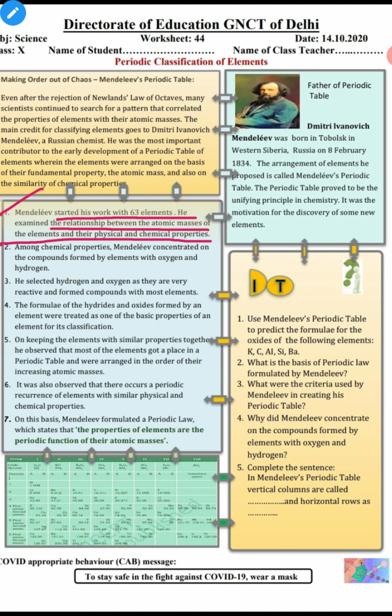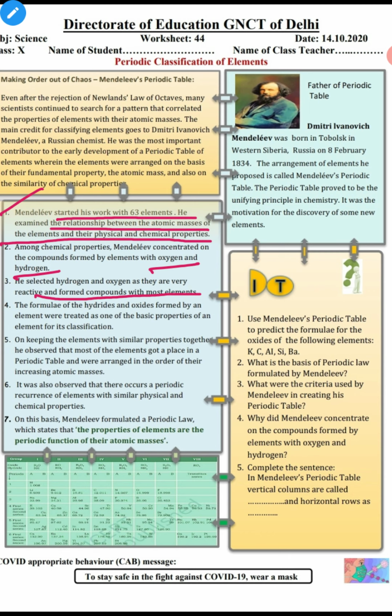Among the chemical properties, Mendeleev concentrated on the compounds formed by the elements with oxygen and hydrogen. He selected hydrogen and oxygen because both are reactive and form compounds with most of the elements.